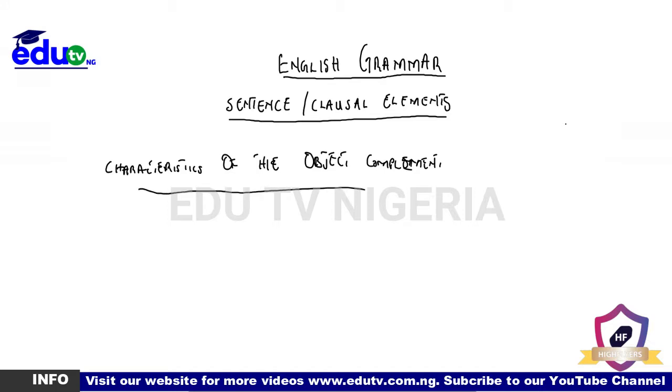Now, first characteristic of the object complement: it is also realized by nominal or adjectival items.